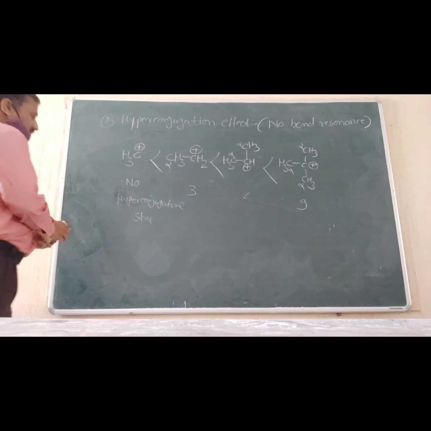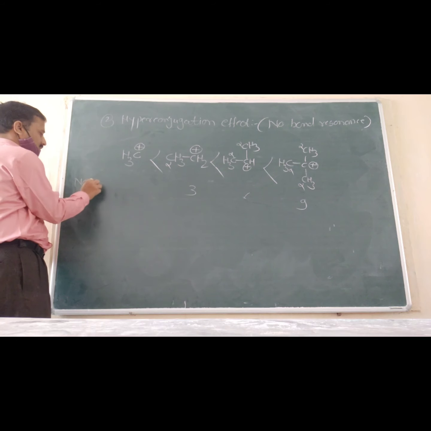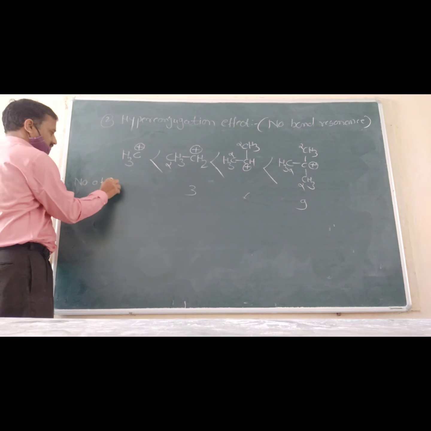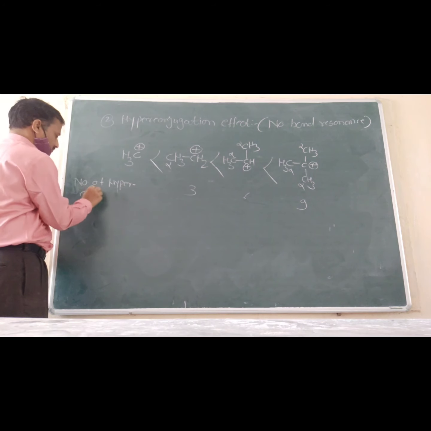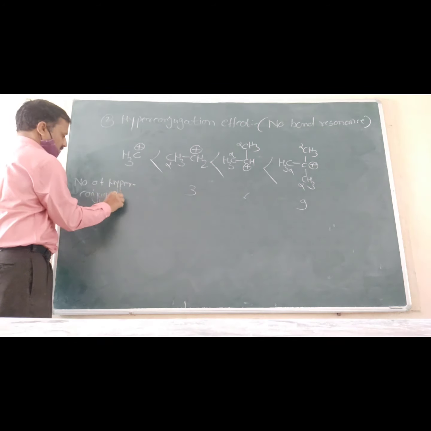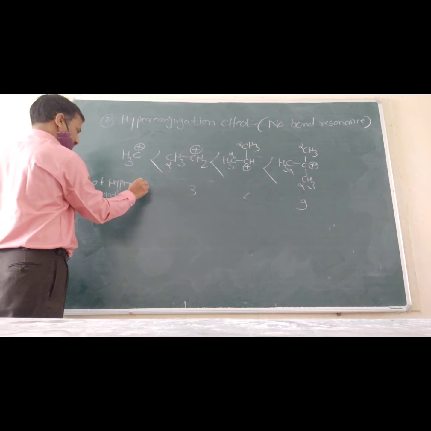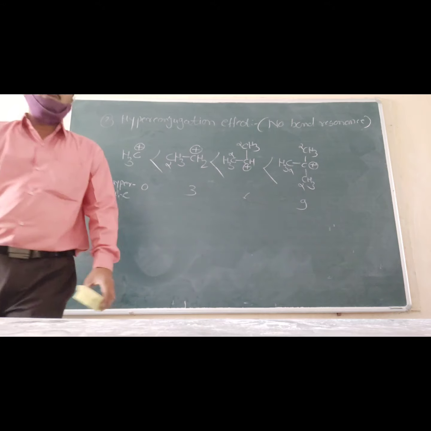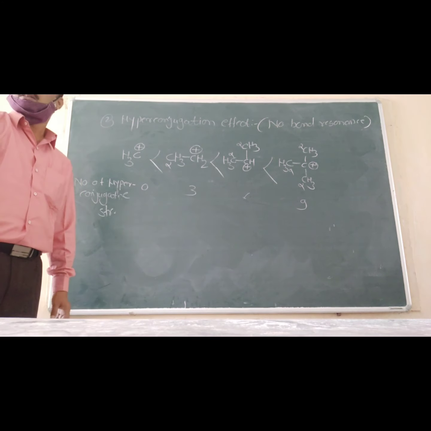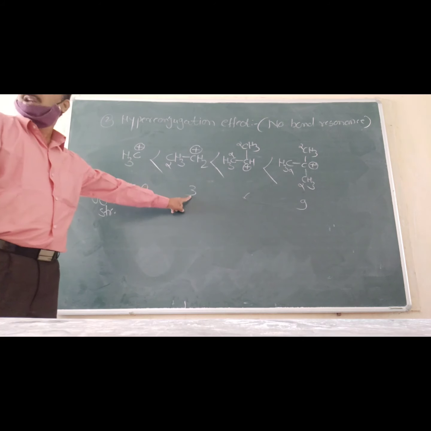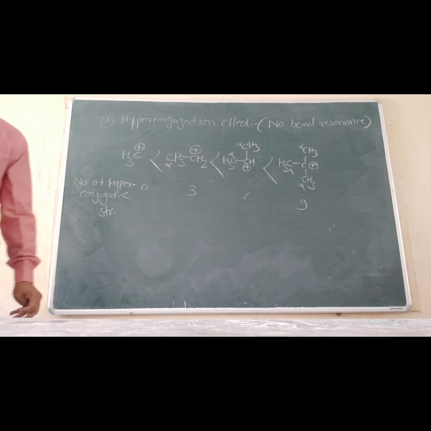Okay, writing this one. Number of hyperconjugative structures. Okay. For this methyl carbocation, 0 hyperconjugative structures. Okay, this methyl carbocation does not undergo hyperconjugation effect. For ethyl 3, for isopropyl 6, tertiary butyl 9.